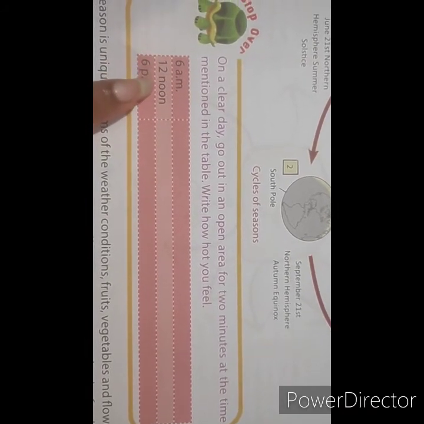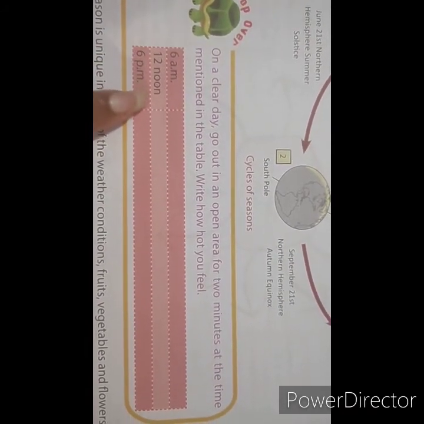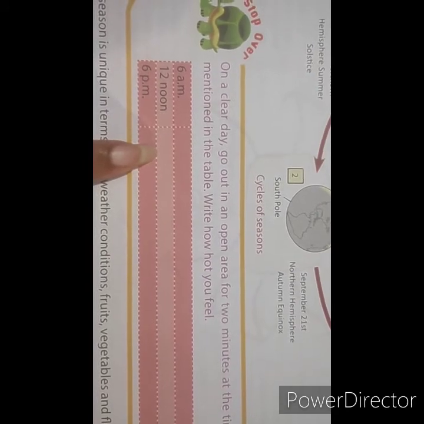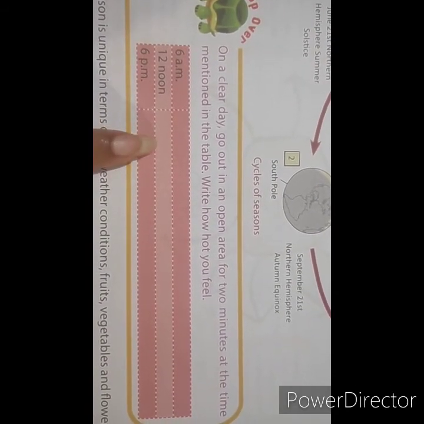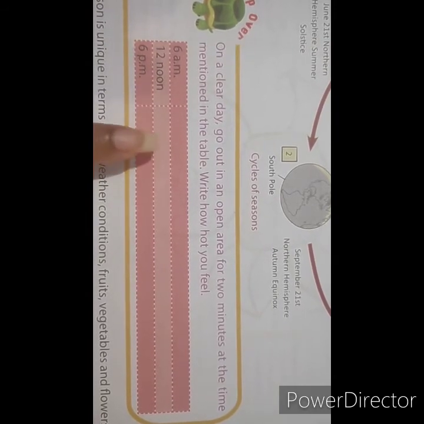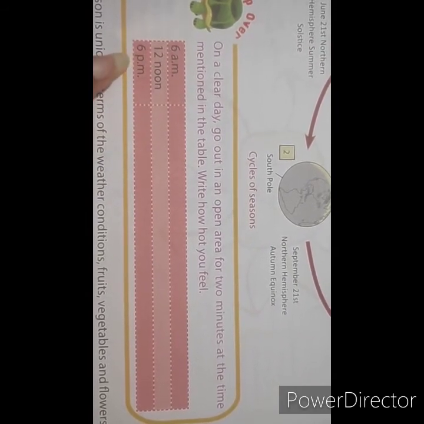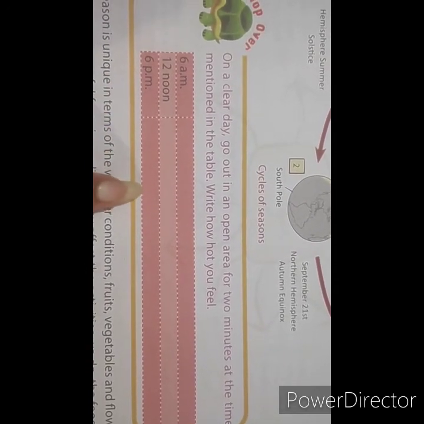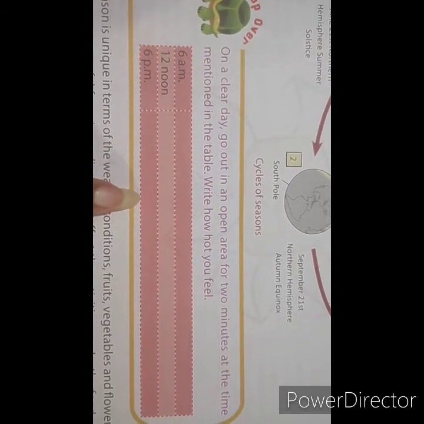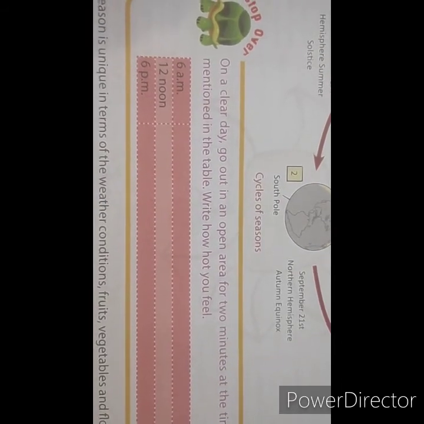And again you have to go at 12 p.m. in an open area. Then again you have to write down how hot you feel at that time. Then again you have to go out in an open area at 6 p.m. and you have to write down how hot you feel at that time.